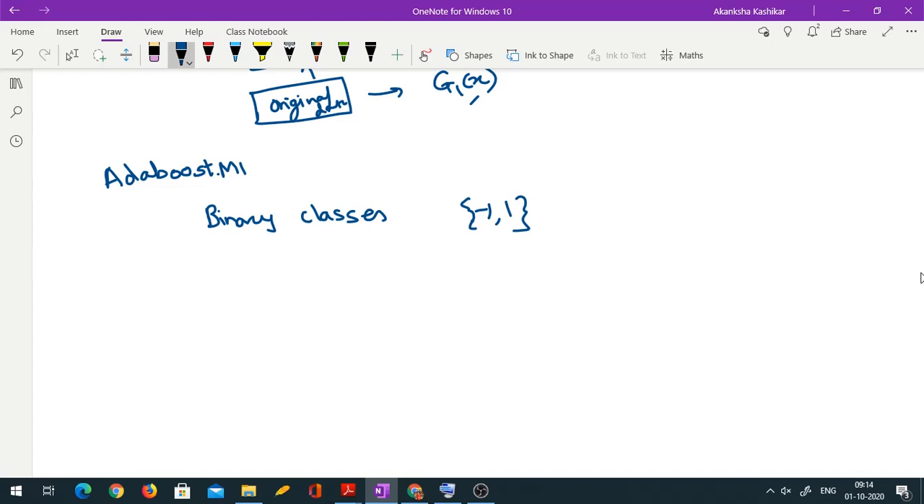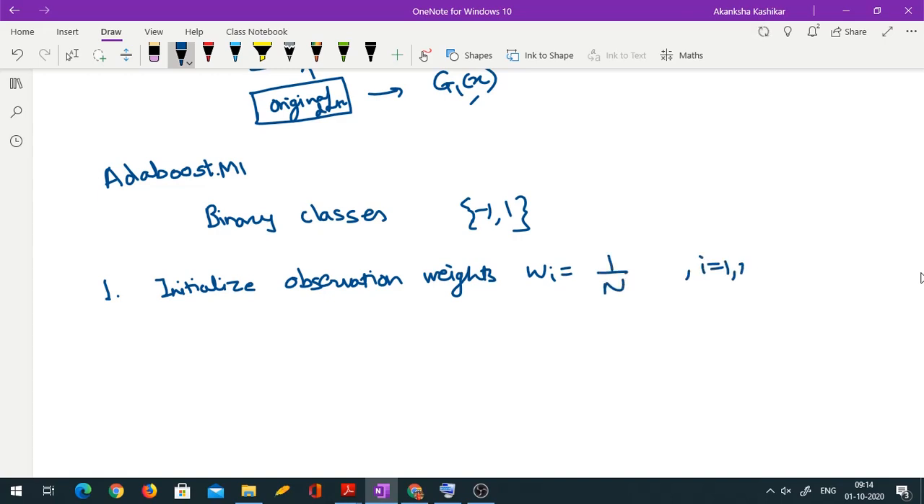So we said that the first step has to be, of course, to fit to the original data. So in the first step, my weights have to be equal. So initialize observation weights to be 1 by n, where n is the total number of observations. So for i from 1 to n, for every observation, these are my weights.